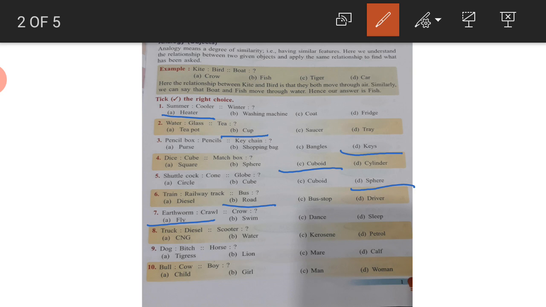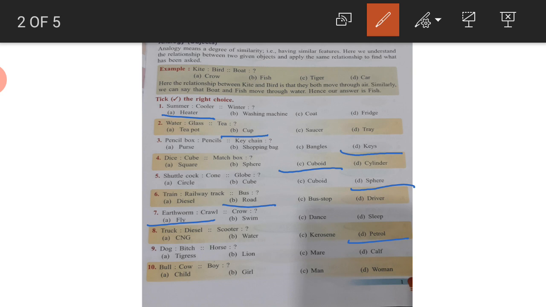Truck, diesel. Scooter. A truck runs on diesel. You need diesel to run the truck. And what is the fuel used for a scooter? CNG, water, kerosene or petrol? We use petrol for a scooter. We use diesel for a truck, and for a scooter we use petrol.